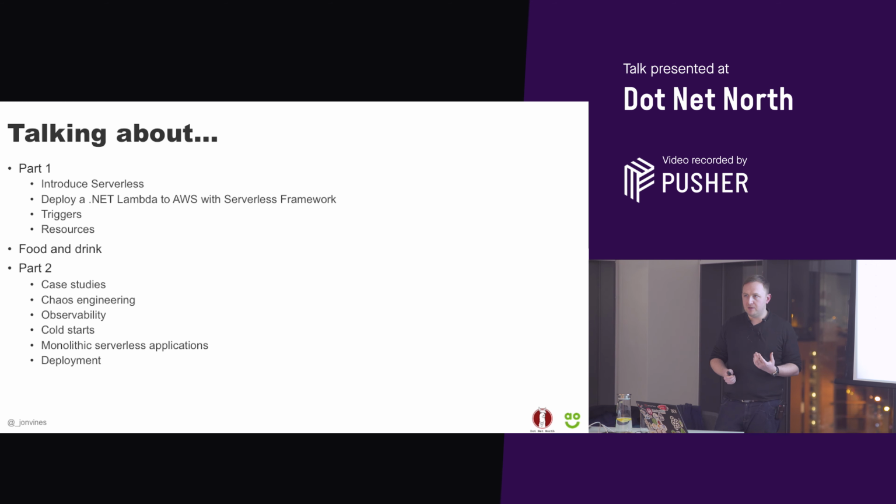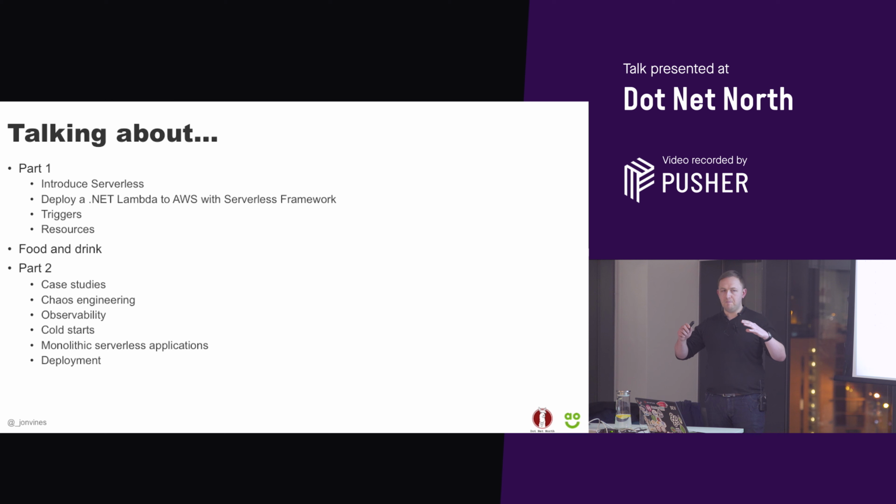We're going to talk a little bit about what serverless is, and then we're going to deploy a .NET Lambda to AWS with the serverless framework. We're then going to talk about triggers and resources and how we can also use the serverless framework to deploy those kind of things, so that we've got a full package of everything that we need to deploy an application through that serverless framework.